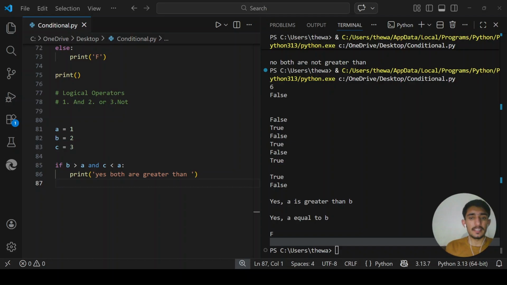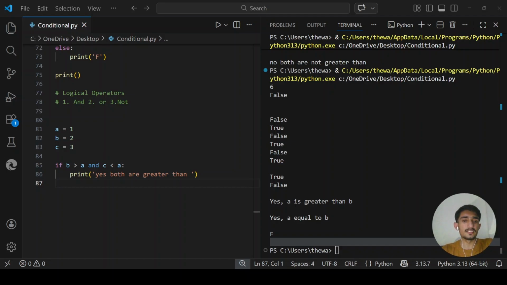Think of and like a security checkpoint. You need to pass all checks to get through. Okay, so the truth table for and: if both conditions are true, here comes true. If both conditions are false, then the boolean value will be false. If one is false and another is true, the boolean value for the if block will be false. If one is true and another is false, the boolean value comes out false. So now here comes the next operator, which is the OR operator.